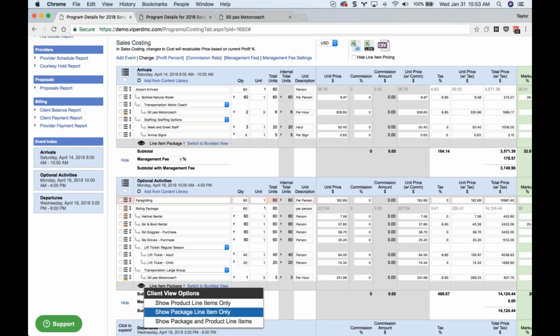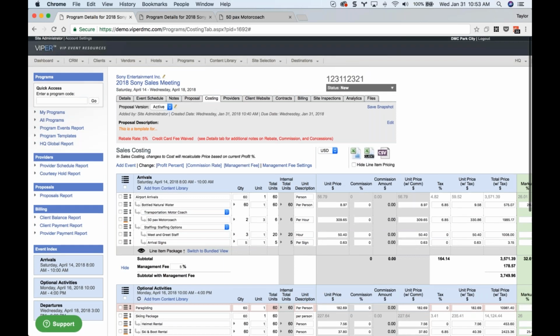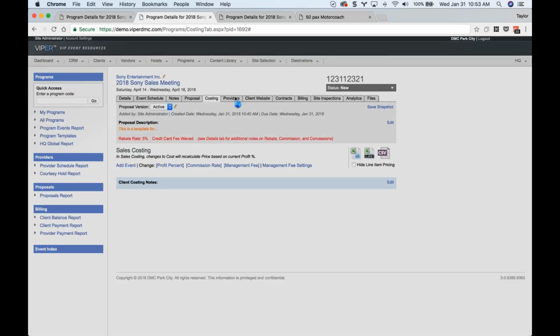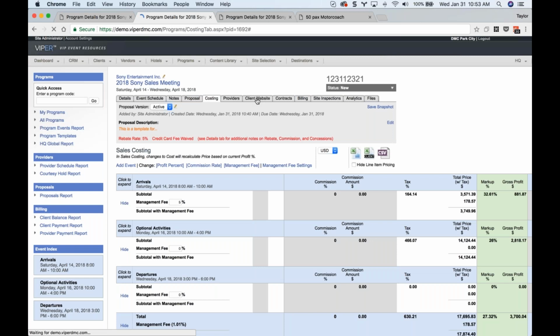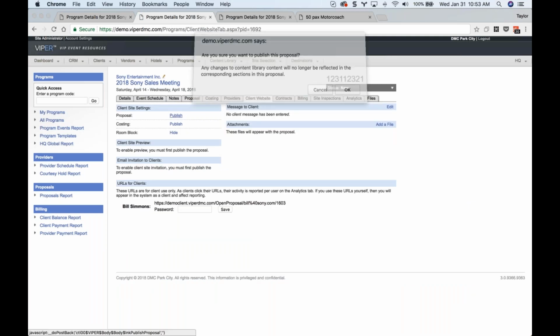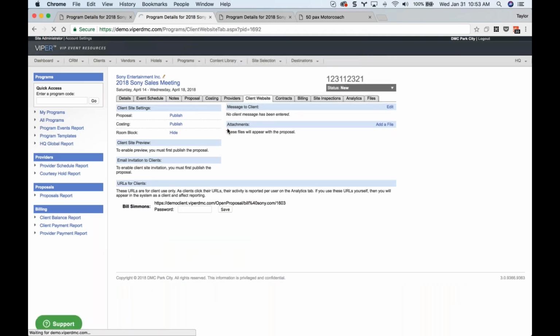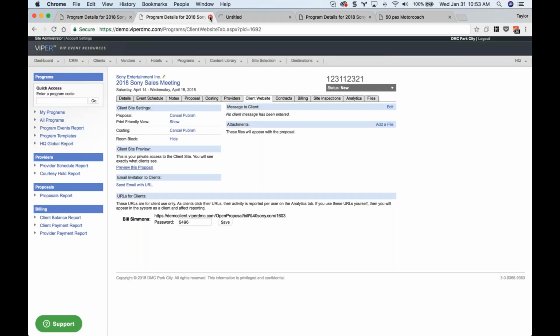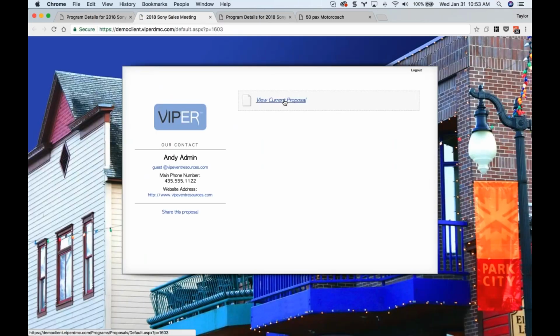Okay, so let's actually do this. I'm going to open up the client costing in a new tab. So I'm going to go to my client website tab here, and we're going to preview this proposal. Just need to publish the costing real quick here. Publish our costing. All right, so we're going to do preview proposal. All right, well, that's pulling up. I'm going to go back to my costing. I can close this tab.